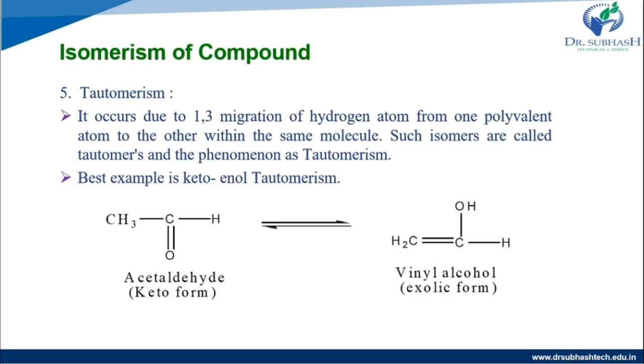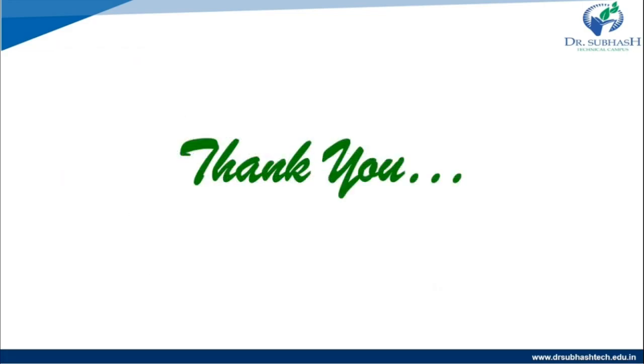The best example of this process is the keto and enol form. Acetaldehyde is the keto form, and vinyl alcohol is the enol form. This is a reversible process. So here we complete this topic and the end of our chapter, the introduction of organic chemistry. Thank you all.